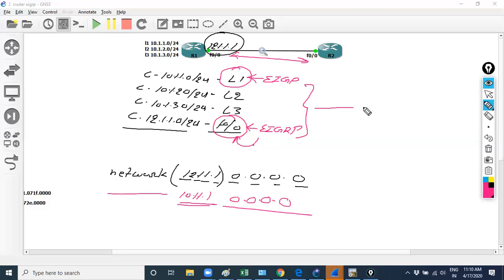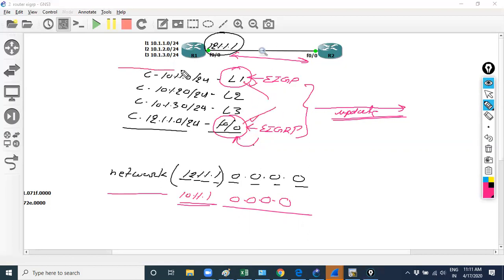So R1 will generate an update message, and in the update message it will check which interfaces are advertised in EIGRP: F0/0 and L1. The interfaces running EIGRP are L1 and F0/0, only 2 interfaces.